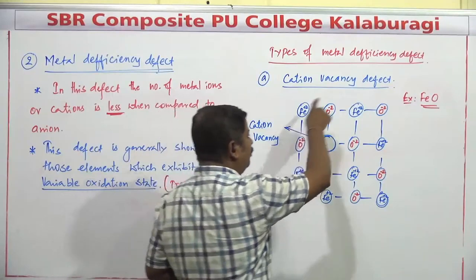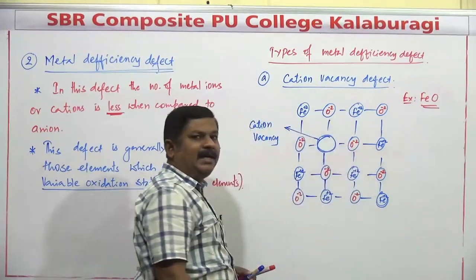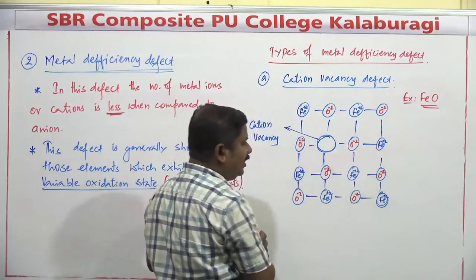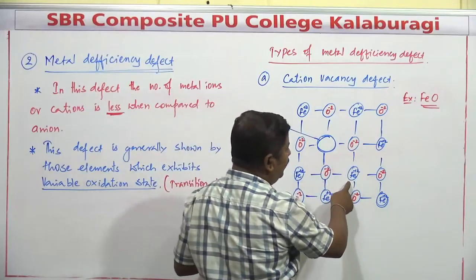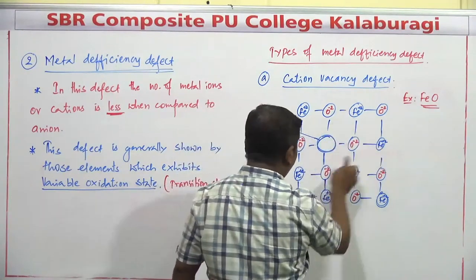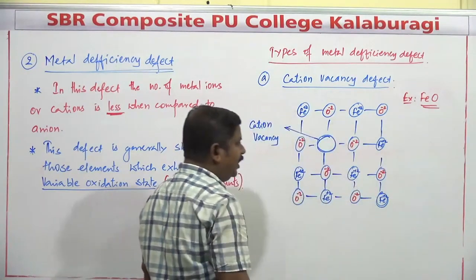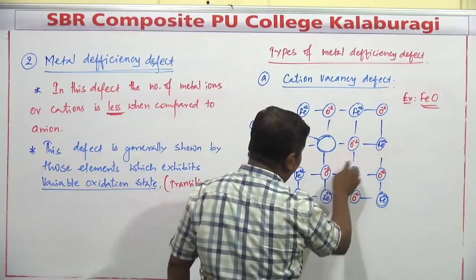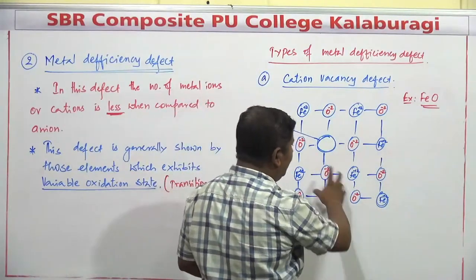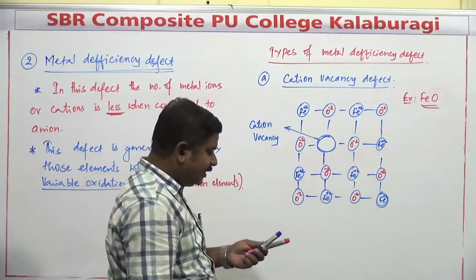When the cation is missing from its normal site, is electrical neutrality maintained here? There is no electrical neutrality. The total number of Fe plus 2 ions is found to be less: 1, 2, 3, 4, 5, 6, 7 are there. The total number of oxide ions is 8. There is no neutrality of the corresponding positive and negative charges.